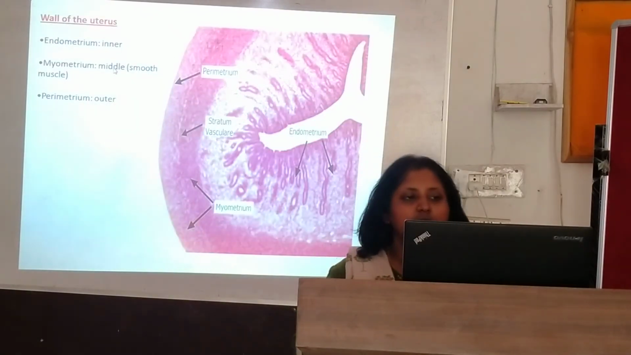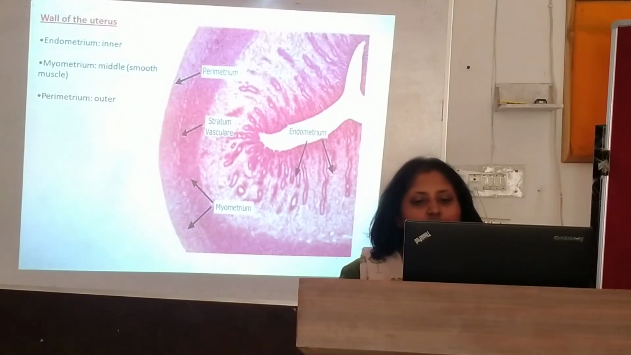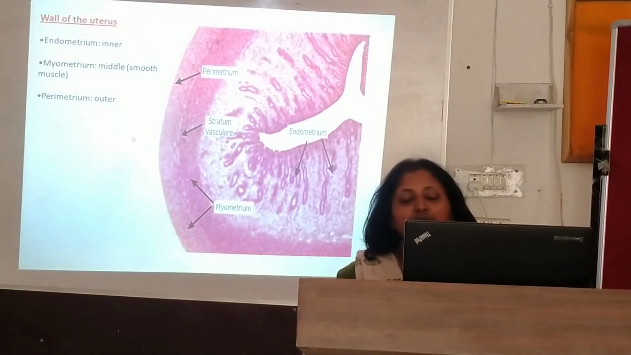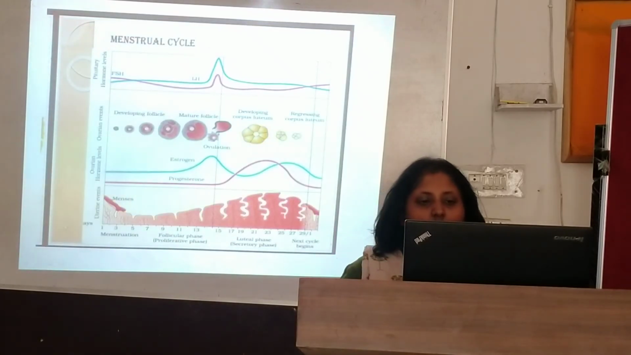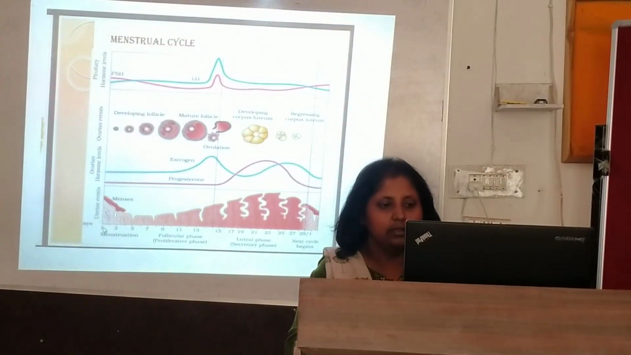Okay, now let's see here the walls of the uterus. You can see here the perimetrium. Myometrium is the middle smooth muscle layer and perimetrium is the outermost. You can see here, I have taken this figure from the NCERT.